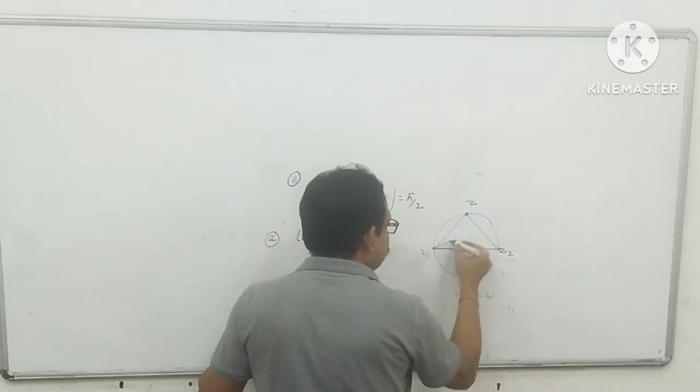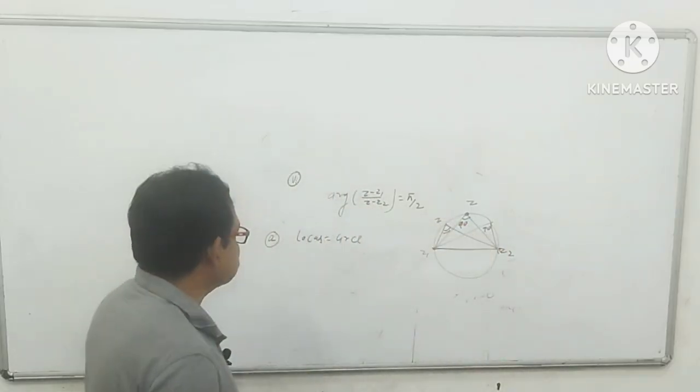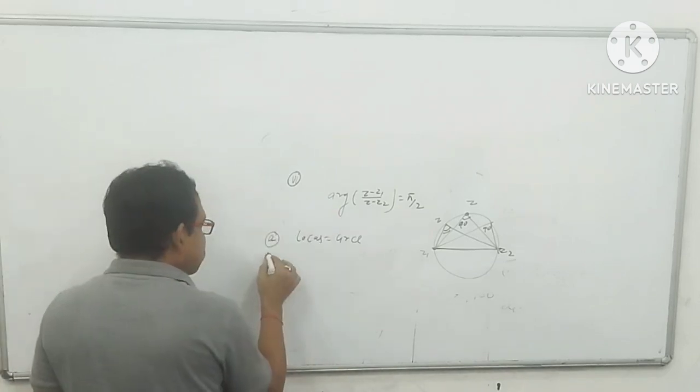So Z anywhere is always at 90 degrees. Means what you can say? By observation you can say the locus is a circle.